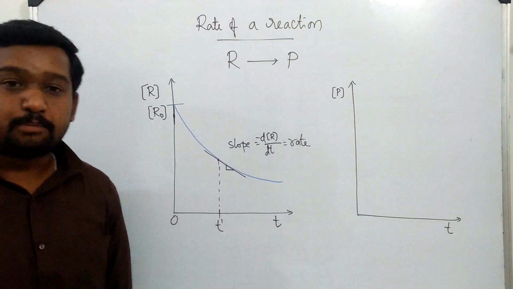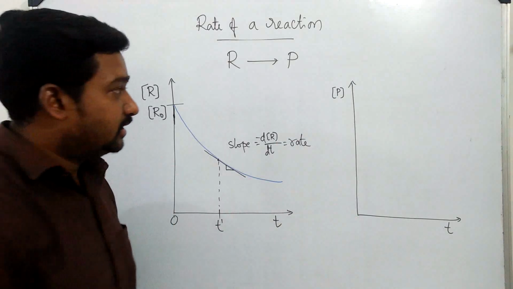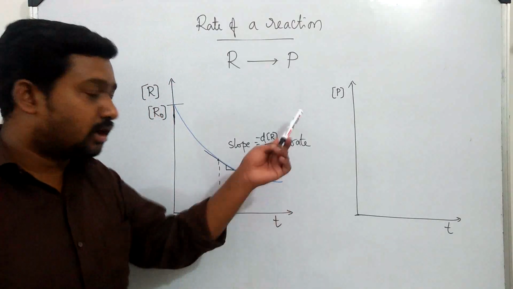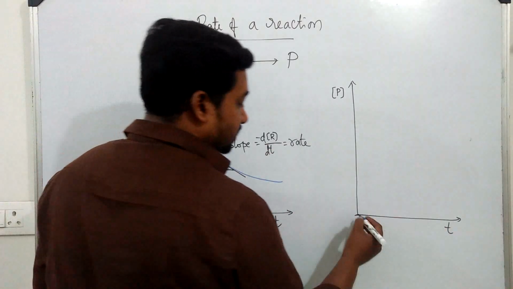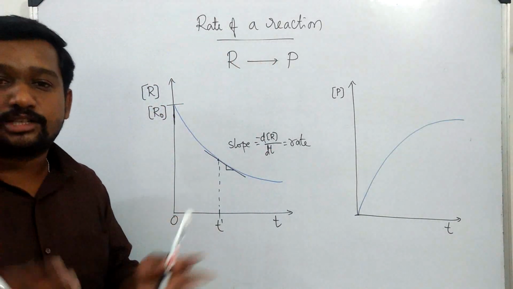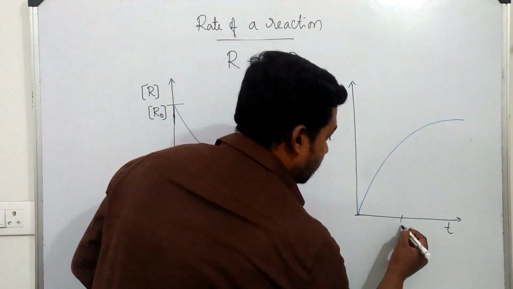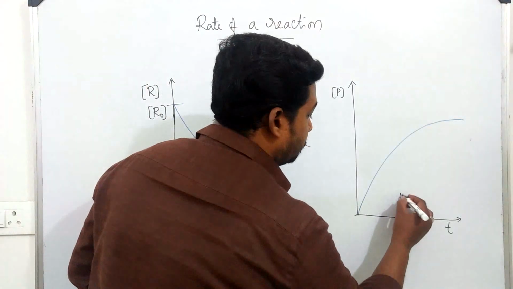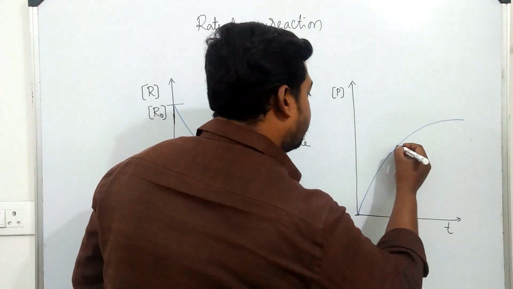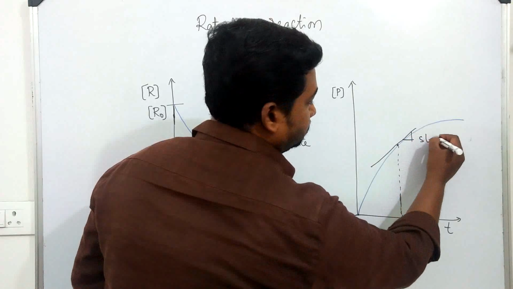Then on the other side, product. At time 0, that is at the beginning of the reaction, the amount of product will be 0. There will not be any product, as we saw earlier. As the time progresses, there will be an exponential increase in the concentration of product. Now for the same point t dash, the rate of reaction will be obtained by drawing a perpendicular to the curve, and at the point of contact drawing a tangent and determining its slope.